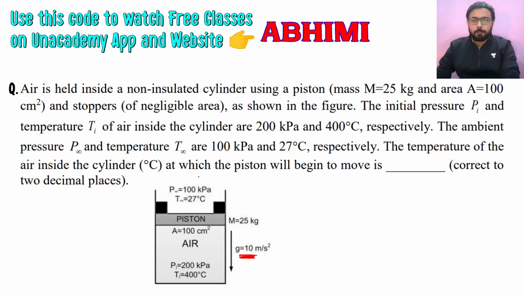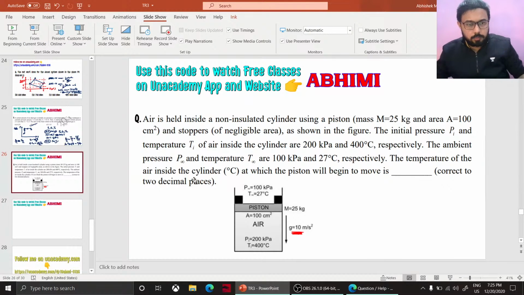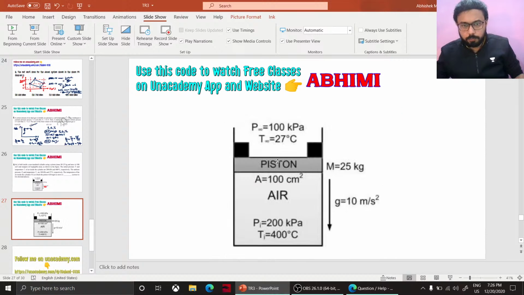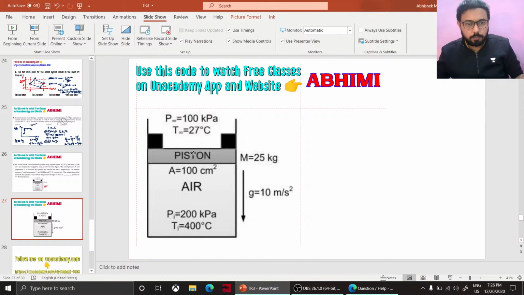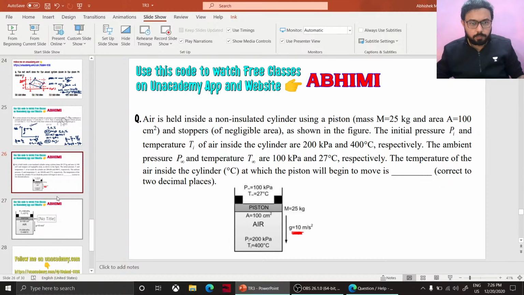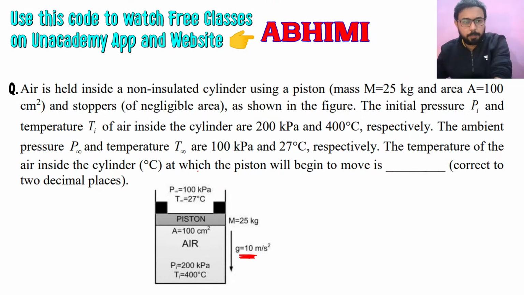So first of all, what we have to find, let us write: temperature of the air inside the cylinder at which the piston will begin to move. We need to copy this.